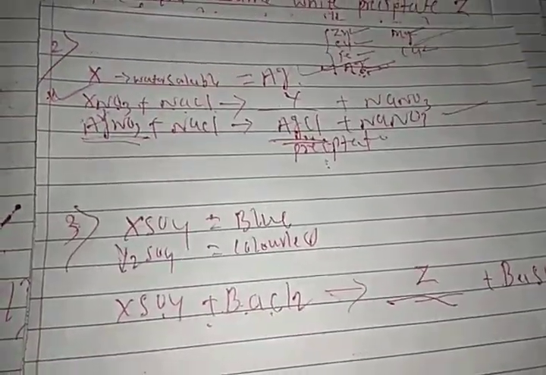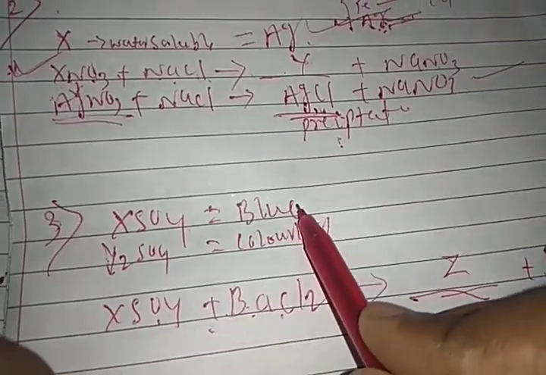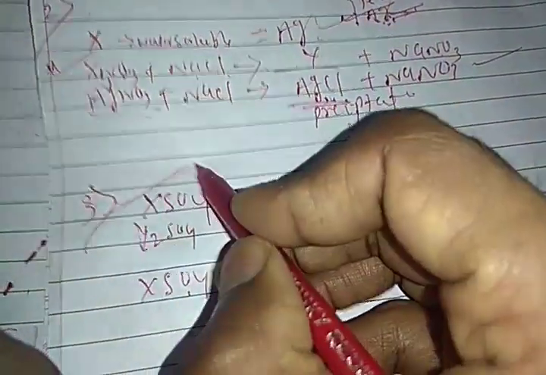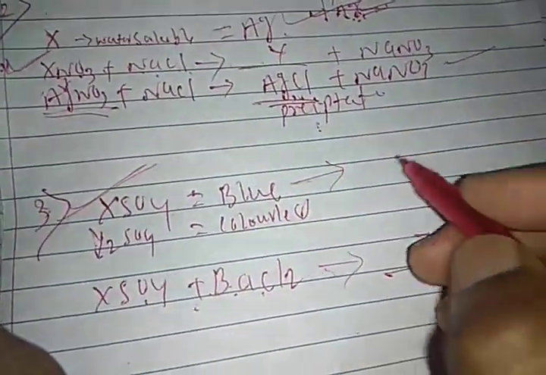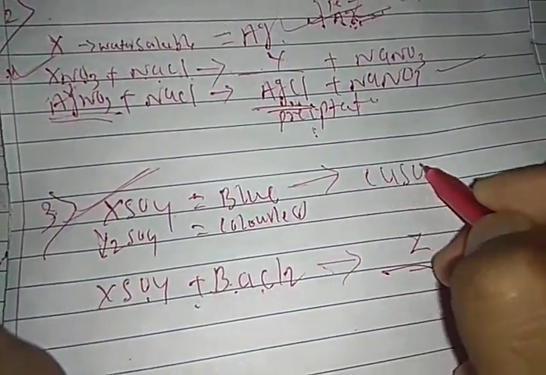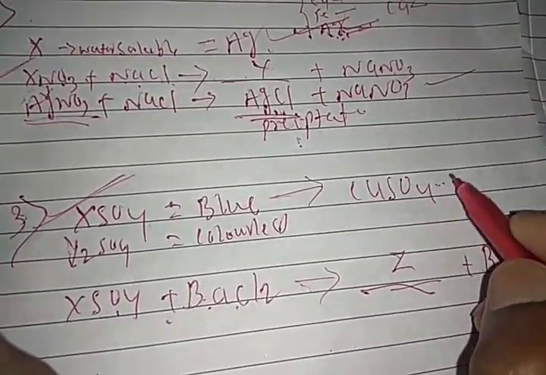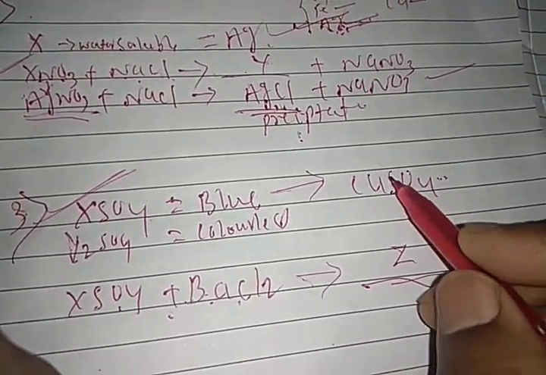So in the question, whenever any salt is given as blue in color, this is one of the most important points, students. Blue color means copper sulfate. Blue color salt is copper sulfate.